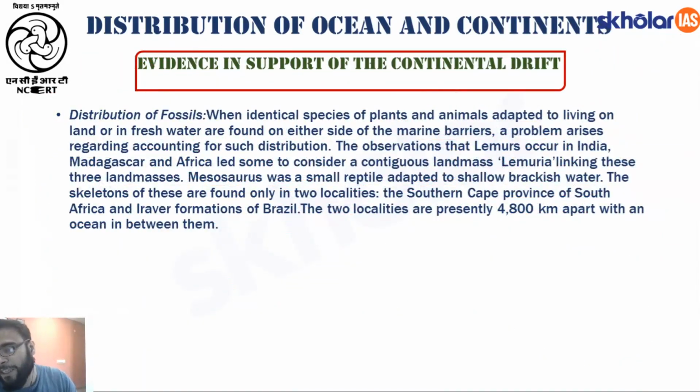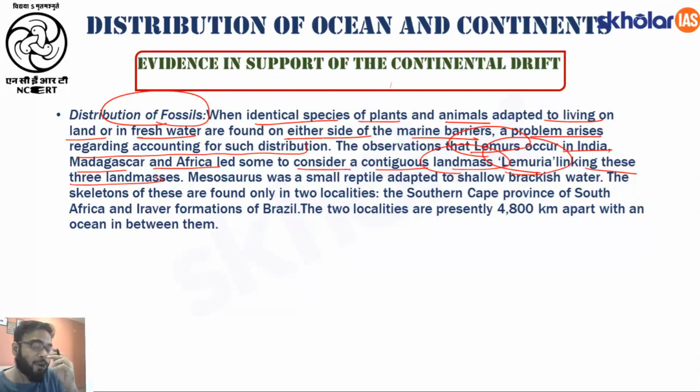Then the last evidence that he gave was with the help of distribution of fossils. Okay, so let us go to the points. When identical species of plants and animals adapted to living on the land or fresh water are found on either side of marine barriers, a problem arises regarding accounting for such distribution. The observation that lemur occurs in India, Madagascar and Africa led some to consider a contiguous landmass called Lemuria, linking these 3 land masses.